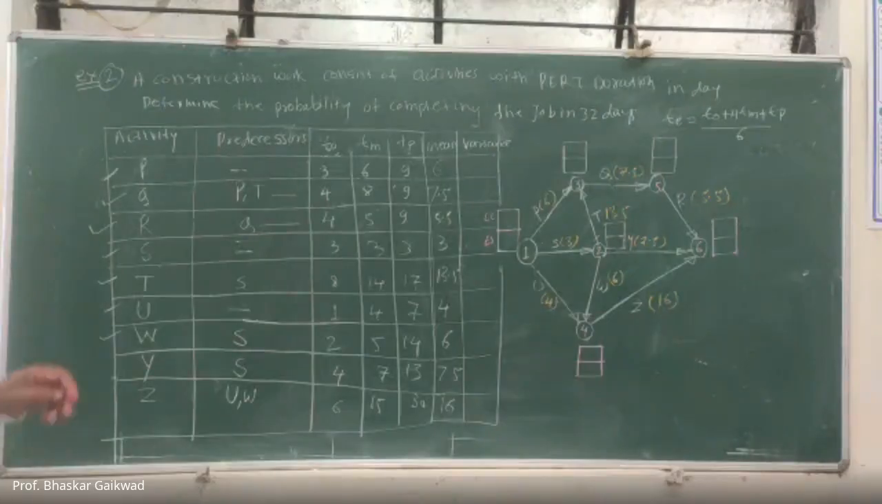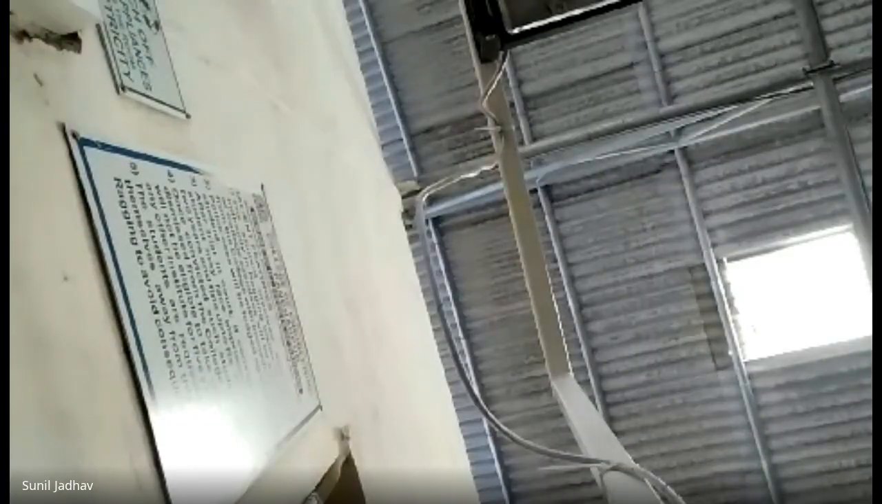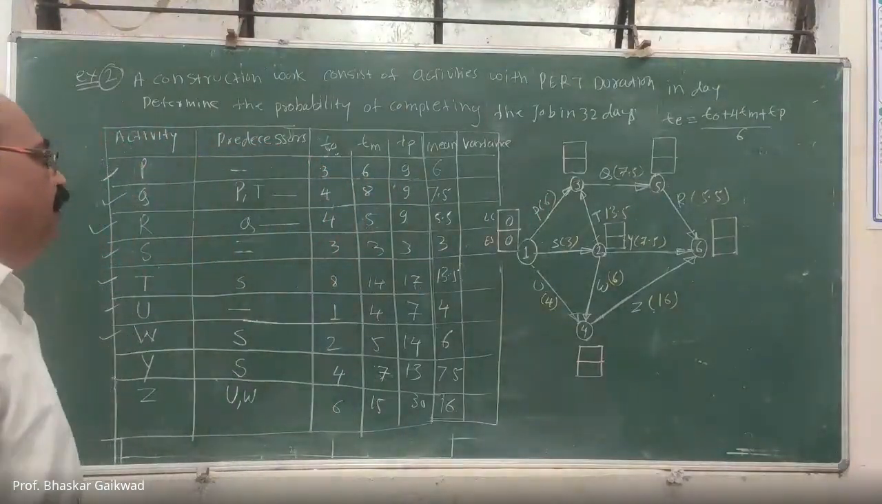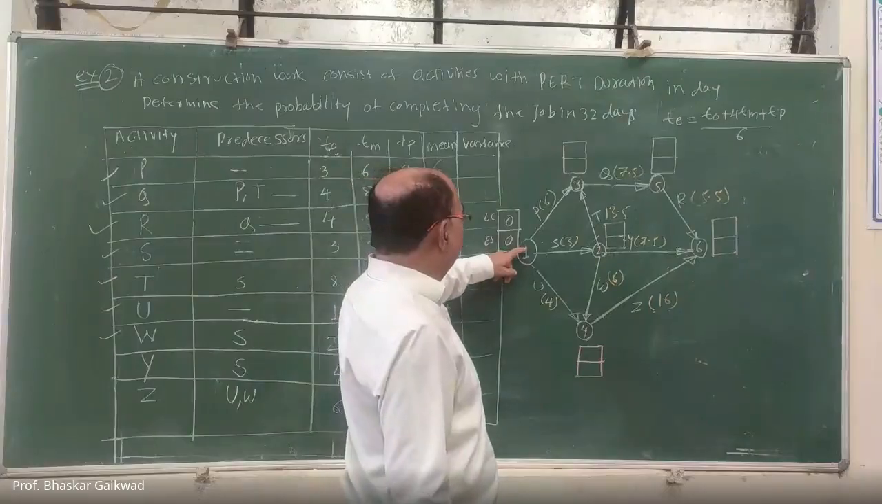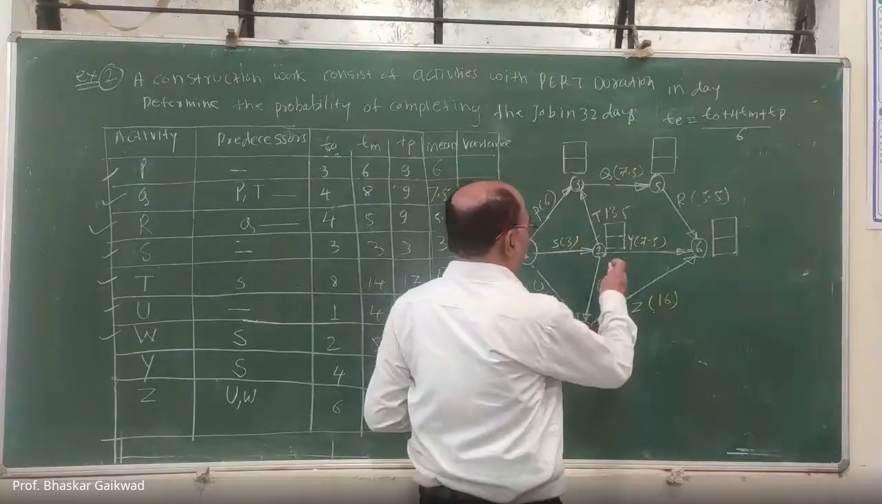Okay. Now initially it is 0. So what is the earliest start time of activity T? Here node number 2 is there. So let us start from 1 to 2. What is the earliest start time? 0, duration is 3. Here we can write 3.